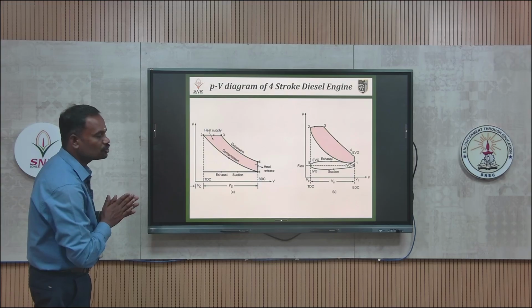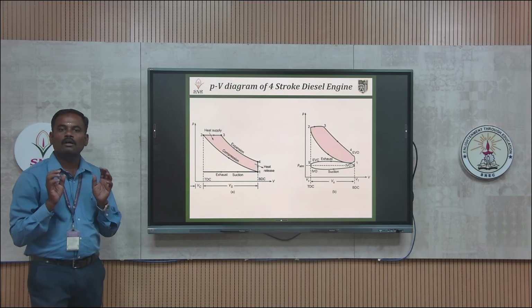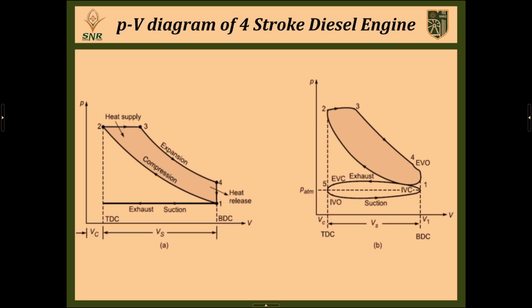So during that power stroke, we are supplying an adequate amount of fuel to the cylinder. The fuel, I mean the diesel, will mix with the high pressurized air. Immediately the diesel will start to evaporate and then at one stage it will burn. So during that power stroke, a huge amount of heat is produced inside that combustion chamber. This process is called the power stroke. During the power stroke, the pressure is maintained at constant in a diesel engine.